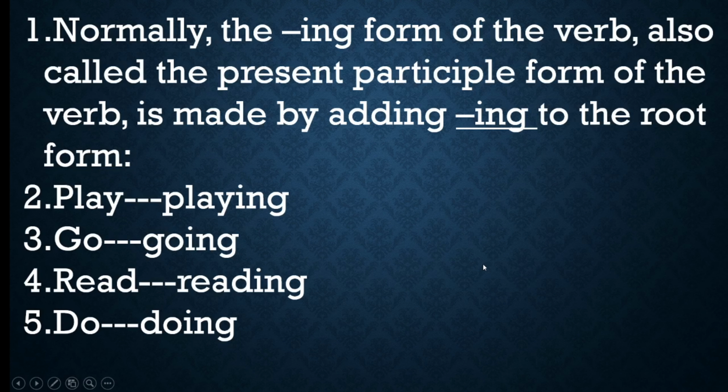Right. Normally, the ing form of the verb is also called the present participle form. Please note this, children. You will be using it and learning it when you go to 7th standard. What is the present participle form? Adding ing to the verb is also called the present participle form of the verb, and it is made by adding ing to the root form. For example, play, if you add ing to play, playing. Go, when you add ing, going. Read, reading. Do, doing. So this is called the ing form of the verb. This is also called the present participle form.